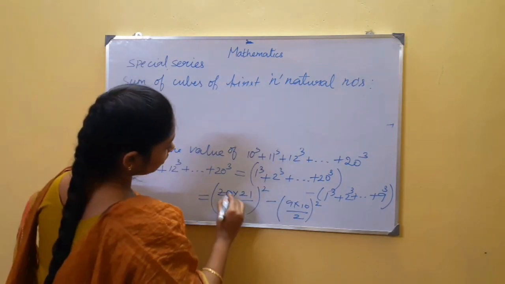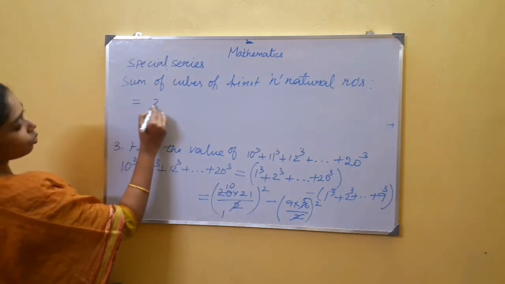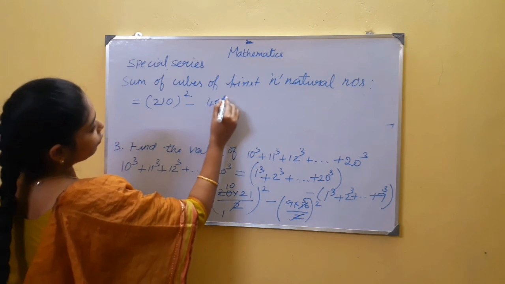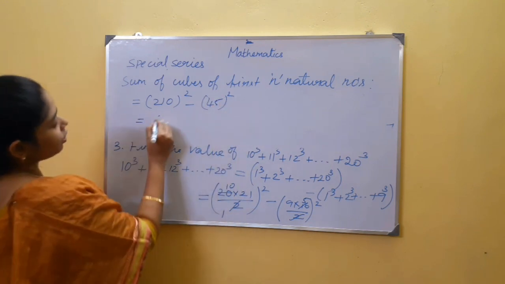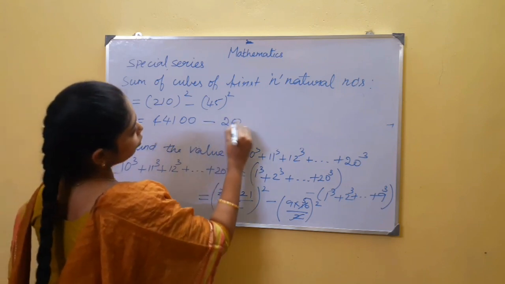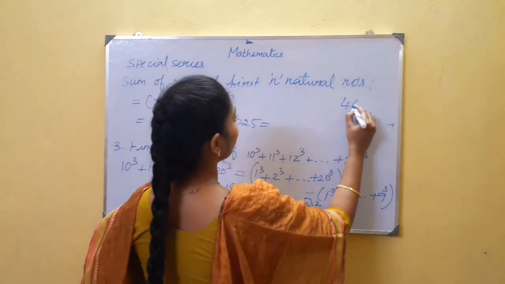So this is 2 table, this is 10 times, here it is 5. Now this is 210 the whole square minus 9 5s are 45 square. So this is actually 441, and here you will get 2025.